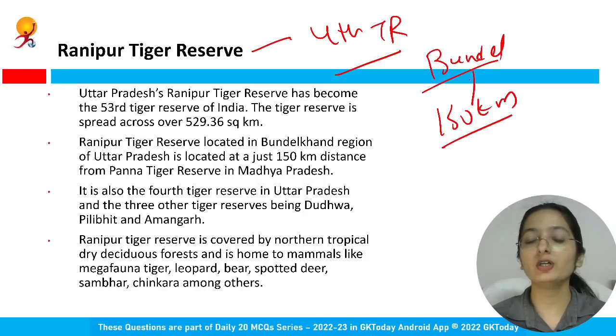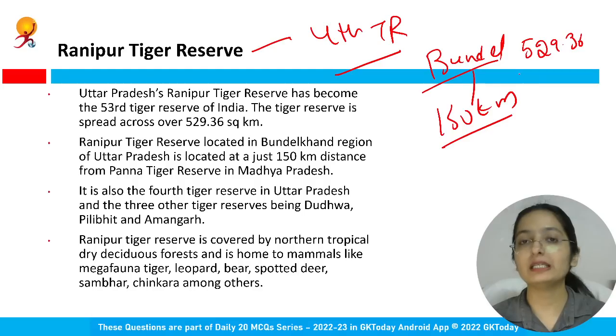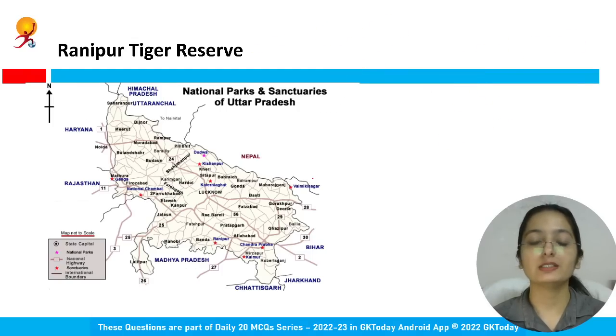And it is spread across 529.36 square kilometers of area. It is covered with tropical dry deciduous forest, home to many mammals like tiger, bear, leopard, deer, chinkara. So these are certain species that you can see there.